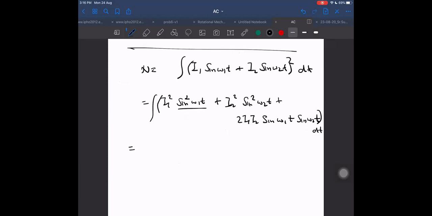Now see one thing. The first term will give us average 1 by 2. The second term will also give us average 1 by 2 into time. When I divide by the denominator, it will become divided by time. The third term depends on the situation. It is sine a, sine b, which is cos of a minus b minus cos of a plus b, I think.